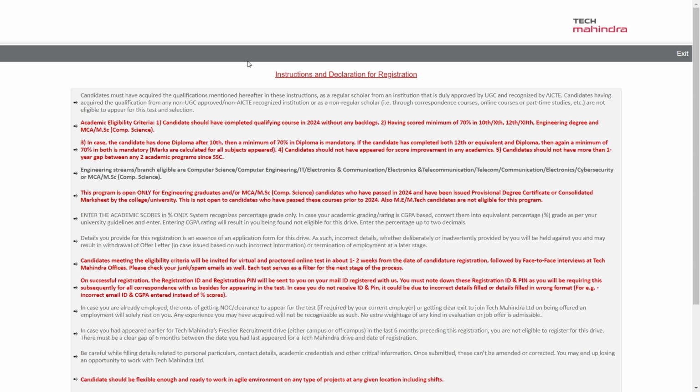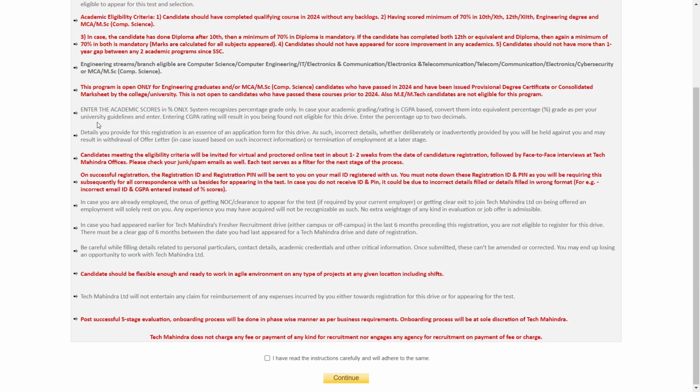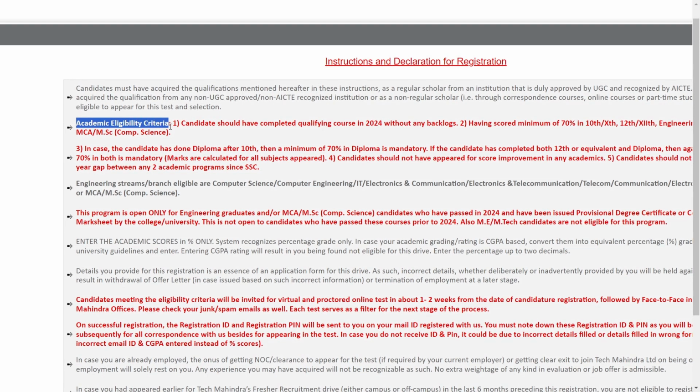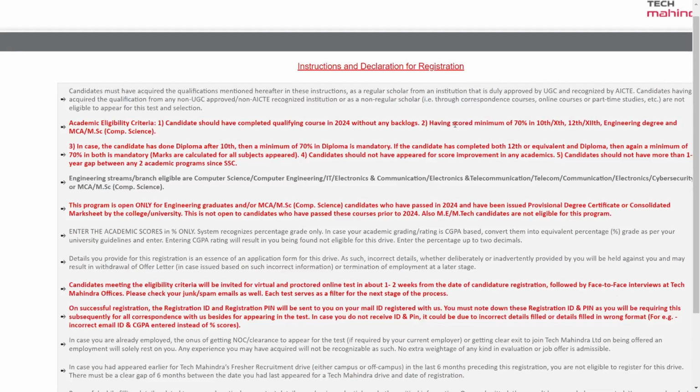Here you can see the instructions and declaration for registration, and that the candidate must have acquired the qualification mentioned hereafter in these instructions. Let's discuss all of the eligibility criteria step by step, one by one. Here you can see the eligibility criteria. First, candidates should have completed the qualifying course in 2024 without any backlogs. So you should not have any backlog and should have scored a minimum of 70% in 10th, 12th, and engineering degree like BTech or MTech, and apart from that, MCA and MSc computer science is also eligible.